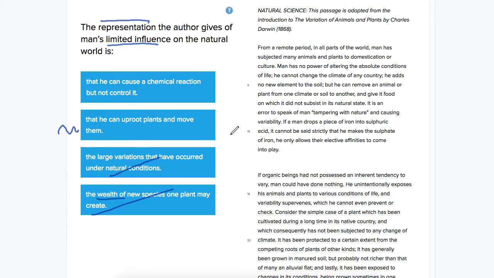If we go straight to the first paragraph, we can see the example that the author is giving, the analogy. If a man drops a piece of iron into sulfuric acid, it cannot be said strictly that he makes the sulfate of iron. He only allows their elective affinities to come into play. So he's causing the chemical reaction, but not controlling exactly how it happens. So this is the representation of man's influence on the natural world.